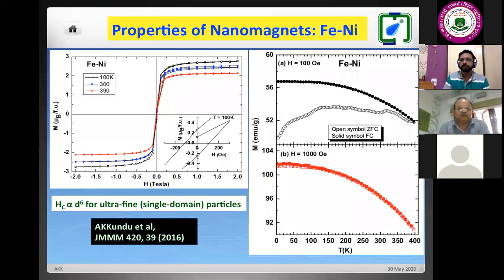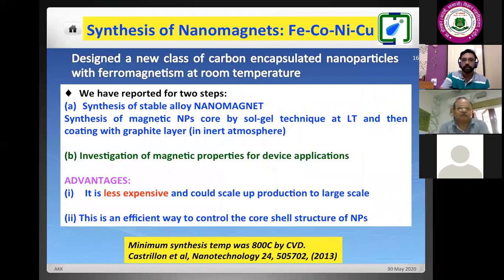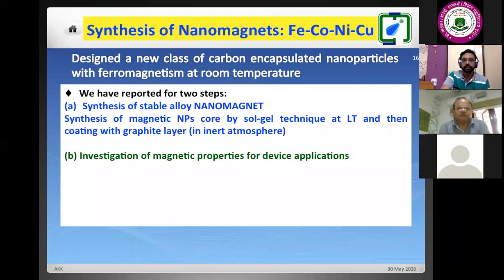Next question is from Senawaz. How do you fix oxidation of nanoparticles? As I said, here we are restricting this oxidation. What are the major challenges of nanoparticles?